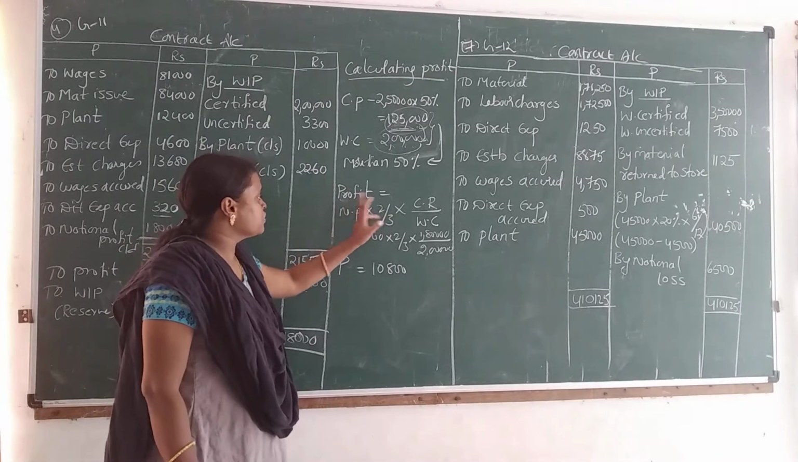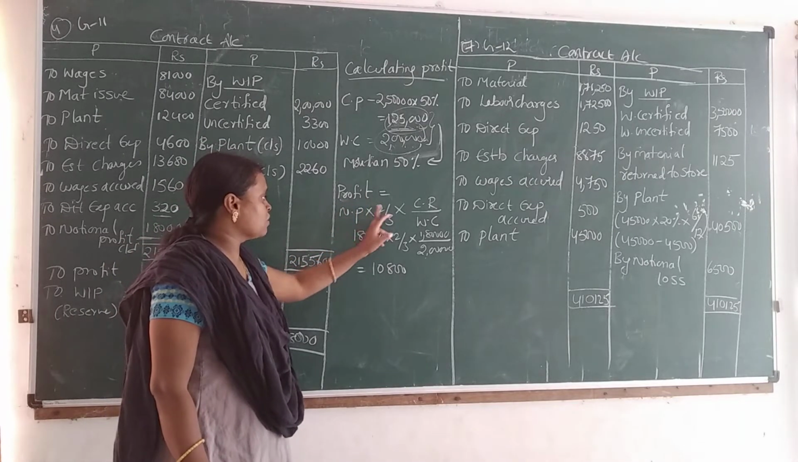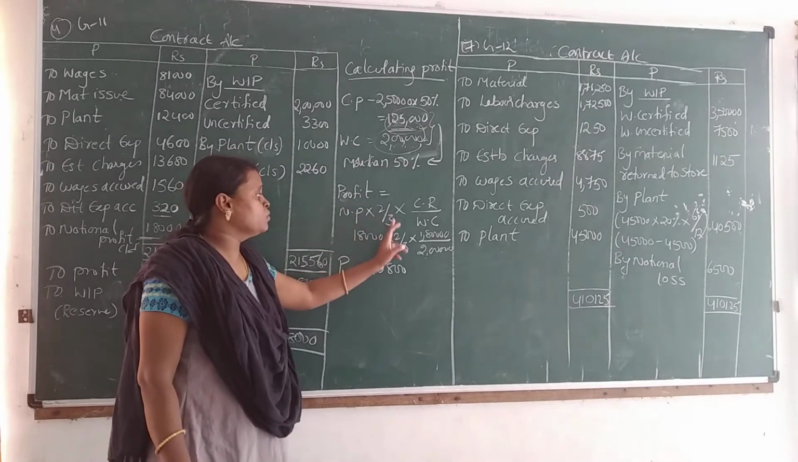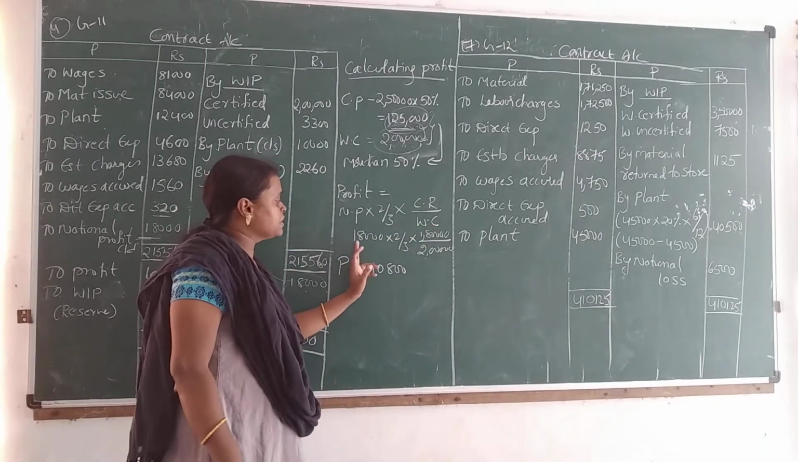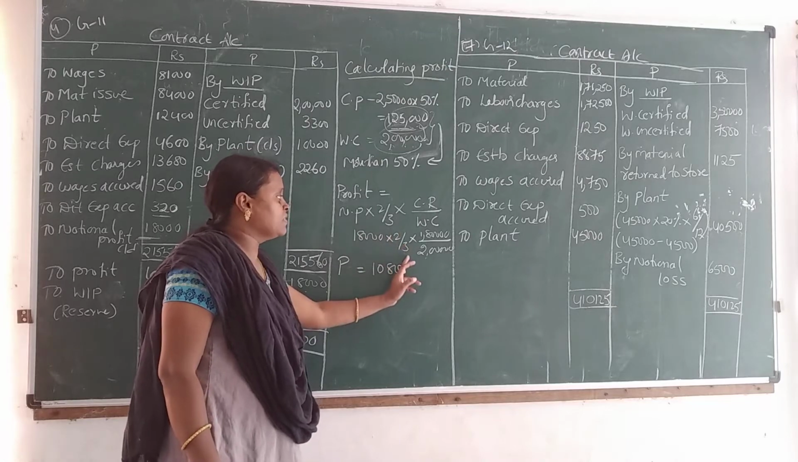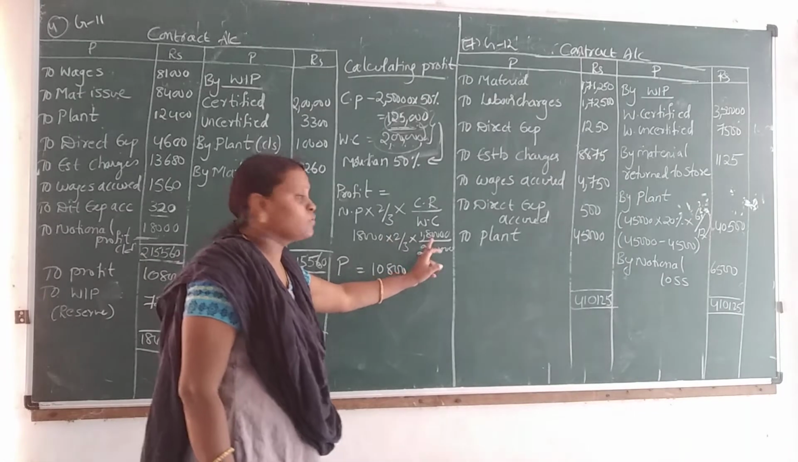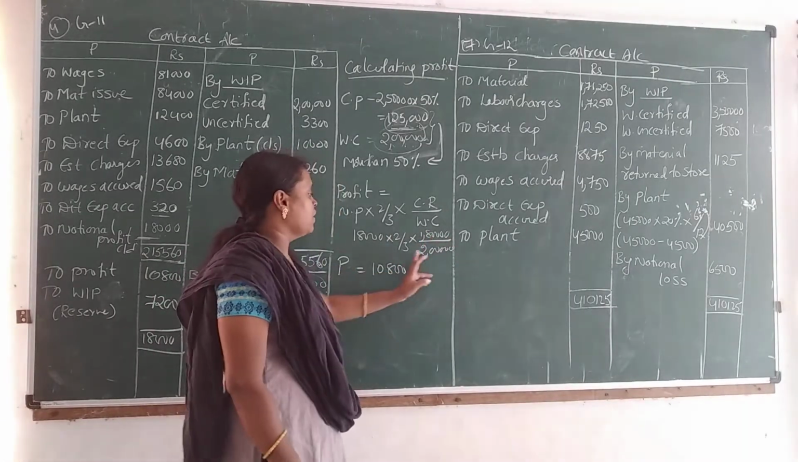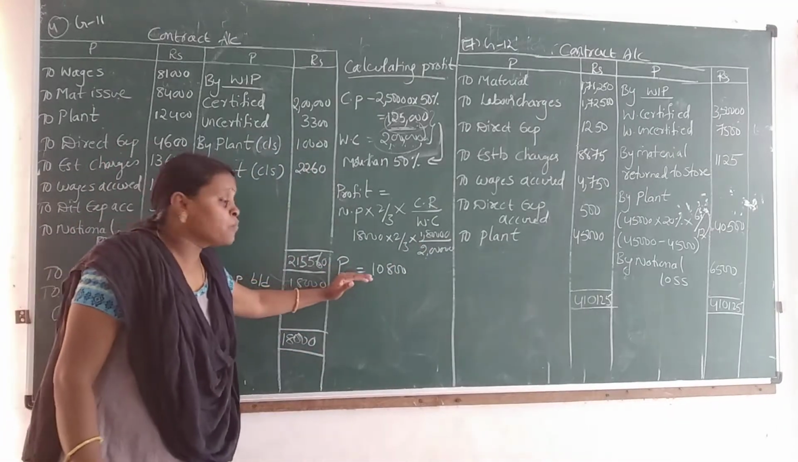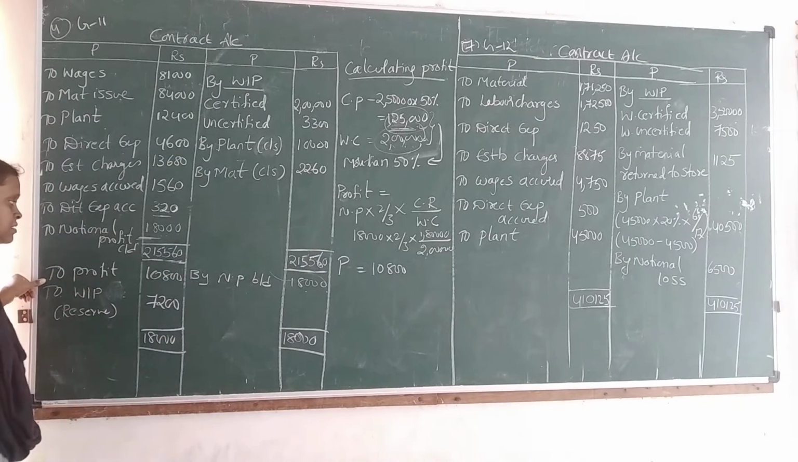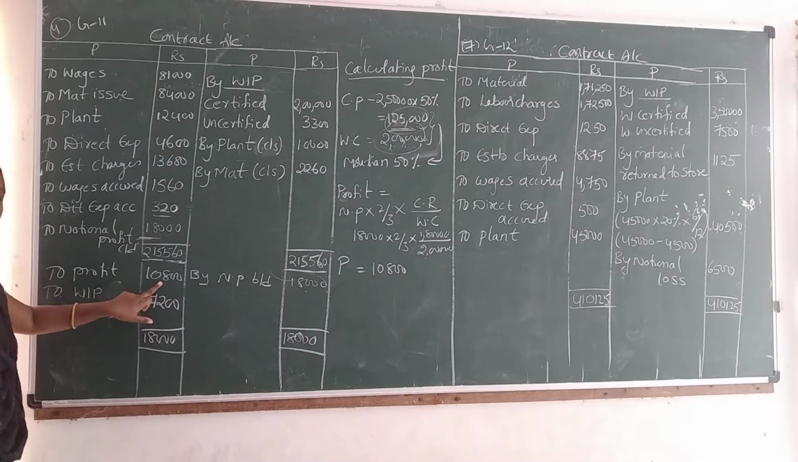So here, for question 4, what is the formula? Profit is equal to notional profit into 2/3 into cash received by work certified. So notional profit is how much? 18,000 into 2/3 into cash received, 1,80,000 divided by 2 lakhs. Then you will be getting a profit of 10,800. This profit we have to pay here on the debit side, to profit 10,800.